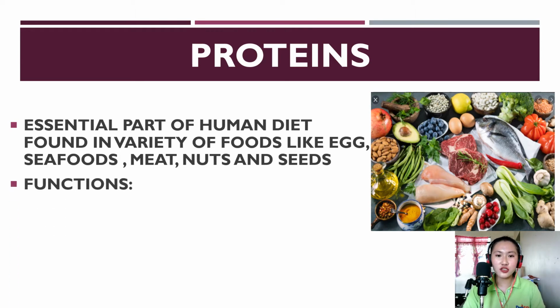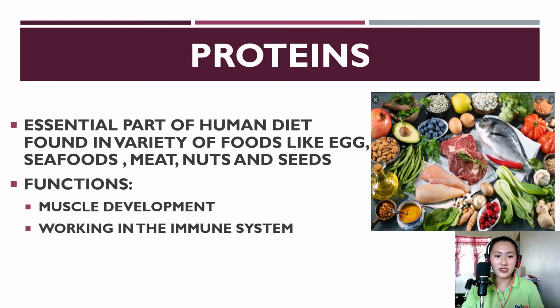Okay, so the functions of proteins are as follows. First, it helps in muscle development. So that is why yung ibang mga bodybuilders, yung mga nag-gym, ay kumakain muna sila ng egg para maka-help sa pag-build ng kanilang muscles.